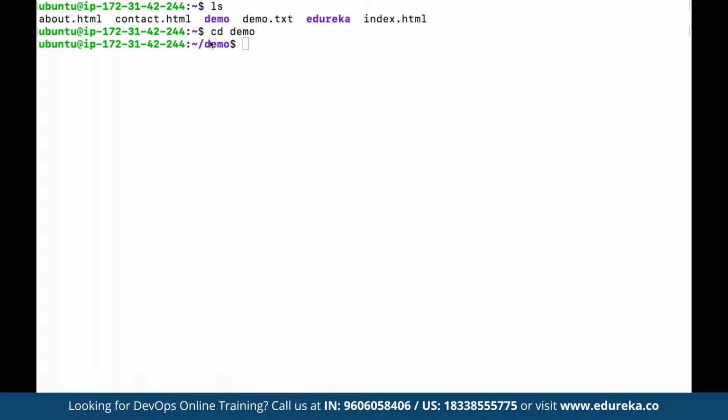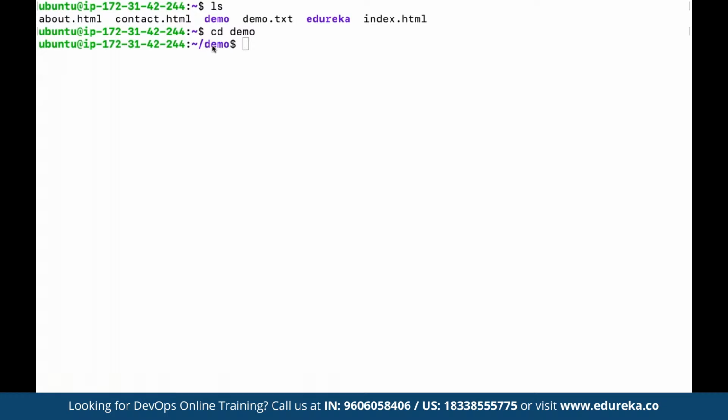And now suppose if we type in ls, so although we have demo.txt already available, but now let's say if we want to move to any specific directory, then we can use a command such as cd. Cd is used for changing directory, and then we can define in which directory we want it to be changed. We want it to move into the demo folder. We have demo as a folder created. So now if we want to move into demo, here we can define demo, and now we can see that we have moved into demo.